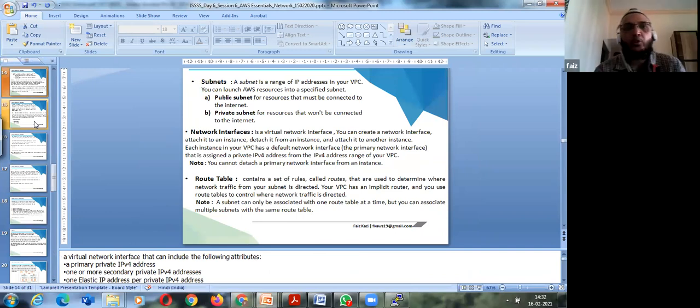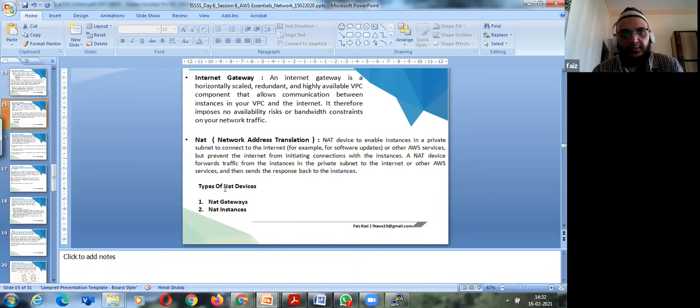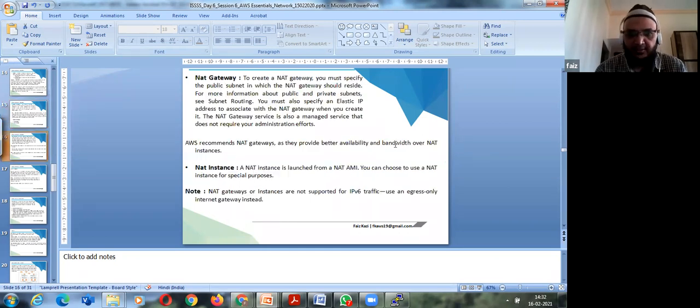So we have already talked about subnets, public subnet, network interfaces, route table, and internet gateway. This is what we talked about: NAT gateways and NAT instances, which enable devices in the private subnet to connect to the internet, for example for software updates or other AWS services. To create a NAT gateway, you must specify the public subnet in which the NAT gateway should reside. AWS recommends NAT gateways as they provide better availability and bandwidth over NAT instances.